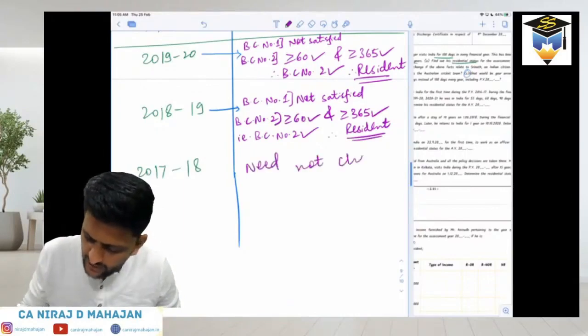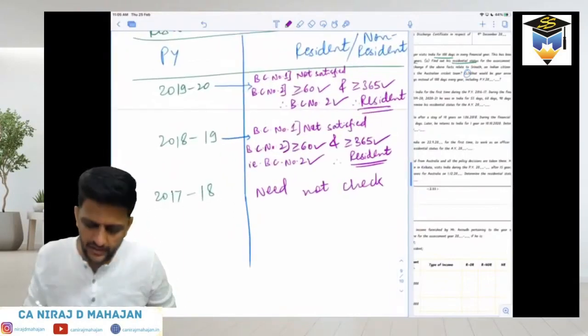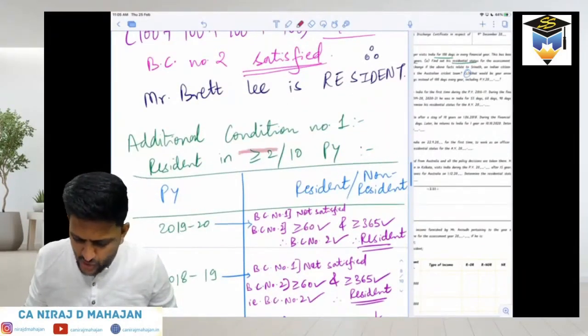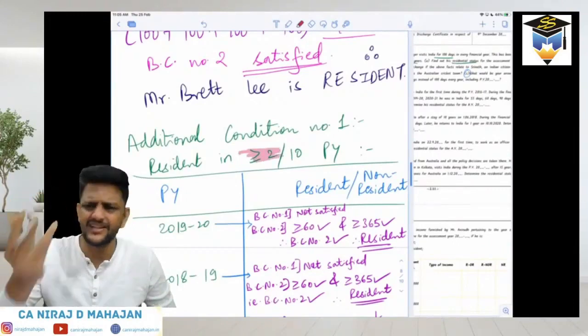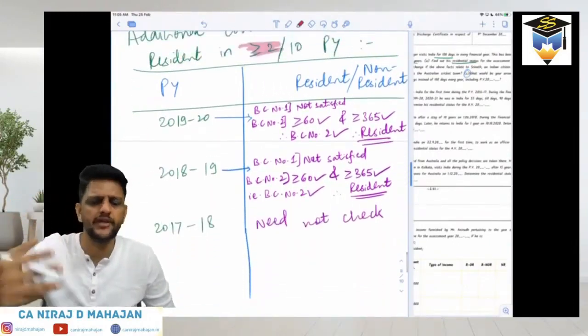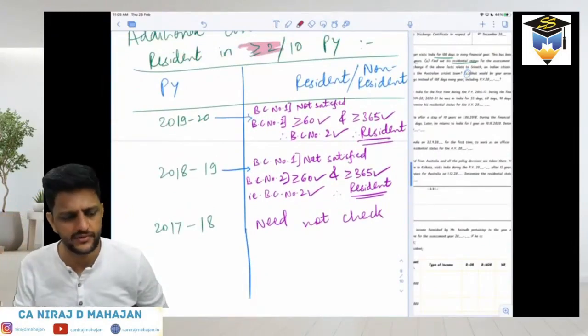Why need not check 17, 18 and earlier? Because what does additional condition number 1 say? Resident in at least 2 of the last 10 years. And yes, he is resident in at least 2. If you keep on checking, he will be resident in many of those 10 years, at least 6 years. Understood till here?